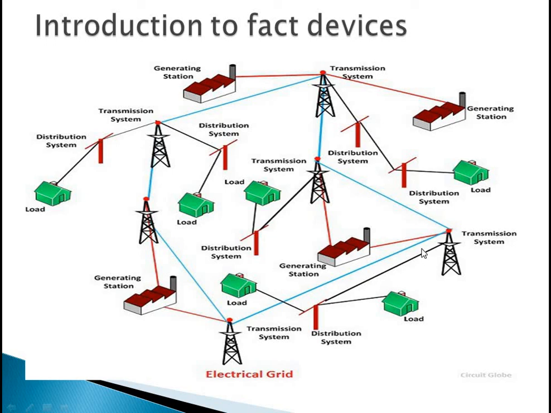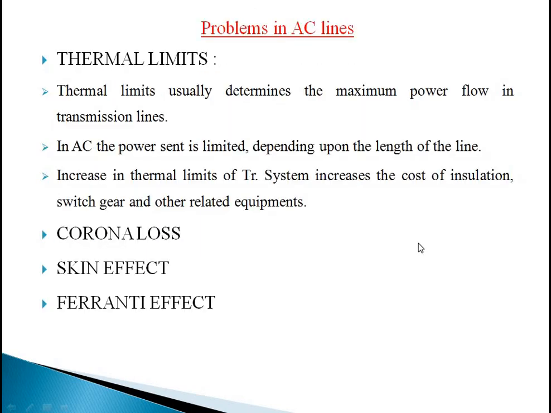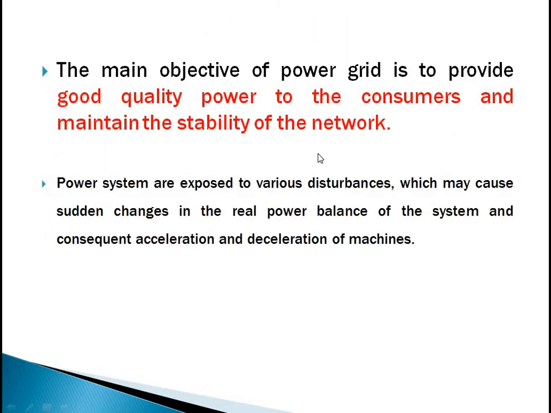Okay, so the main objective of the power grid is to provide good quality power to the consumers and maintain the stability of the network. So obviously, the main objective of the power grid is to provide good quality power to the consumers or customers. Unless we provide good power, it is not desirable for the power system.